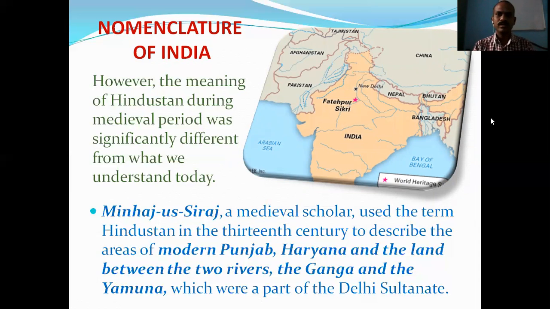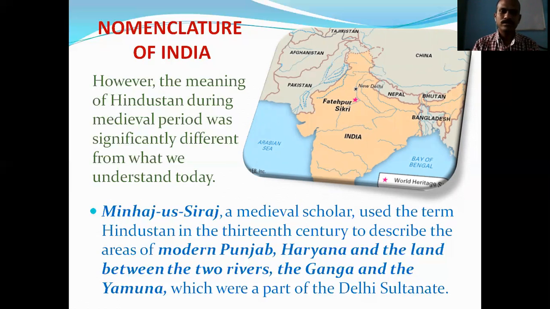As in the previous slide we have studied, the rulers from the Delhi Sultanate and Mughal Empire started to call this land Hindustan. Here in the picture, the old map of India is depicted. We can see that Pakistan, Afghanistan, these countries are there. So what actually is that Minhaj us Siraj termed the word Hindustan.